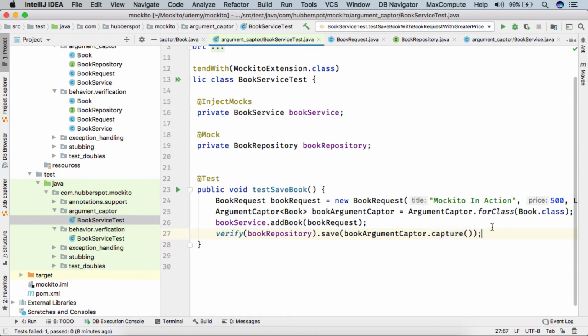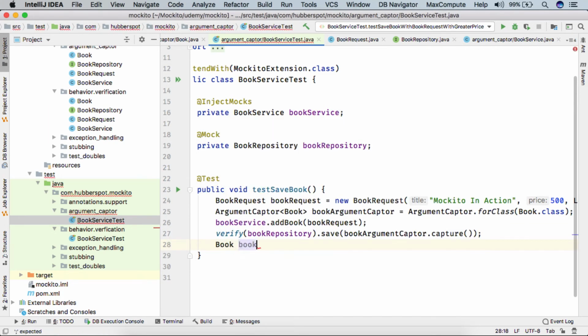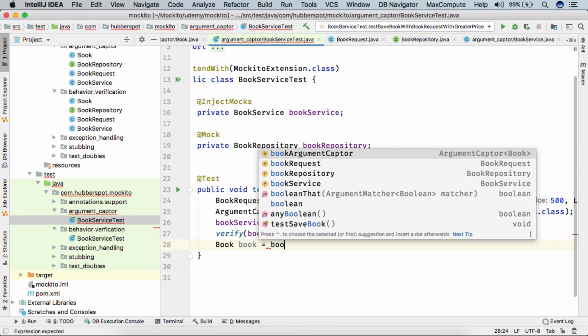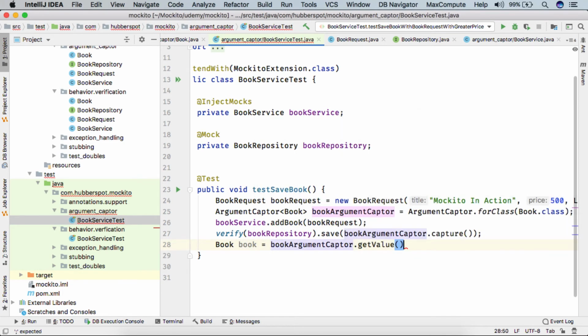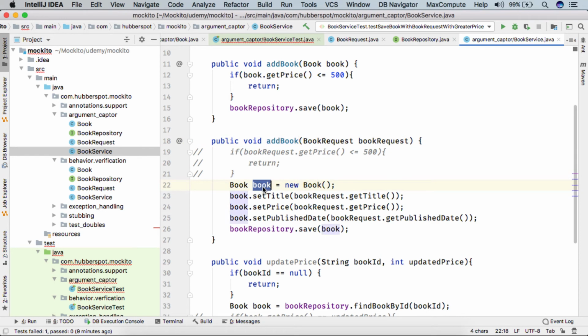After we get the captured book, we can call book argument captor dot getValue. This will give us the book, and we can provide our own assertions on top of this book. We called the add book method with this book request where the title was Mockito in action, so when this book was created, the title would have been Mockito in action.